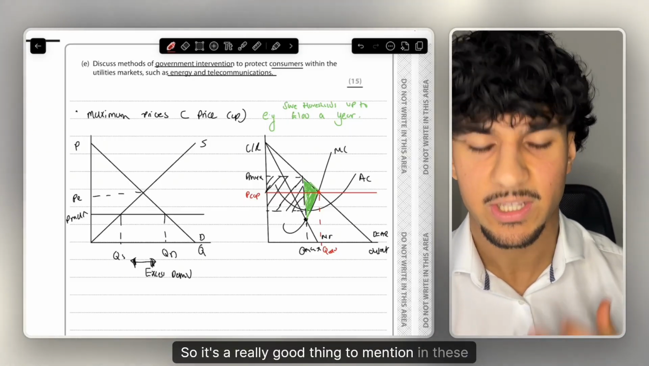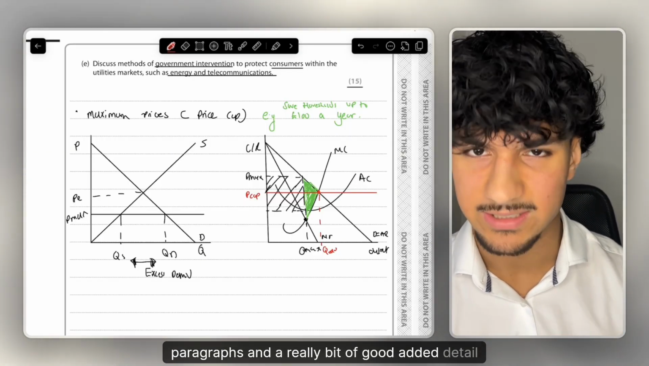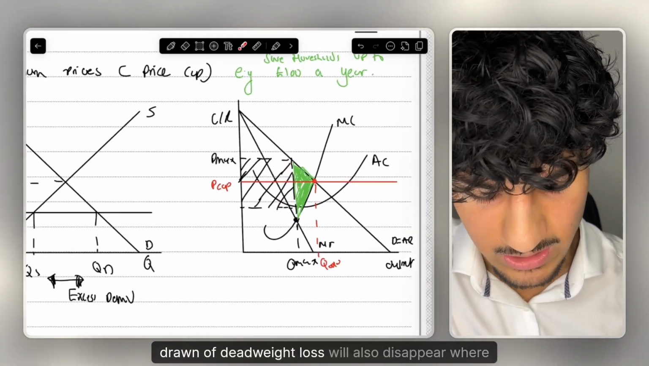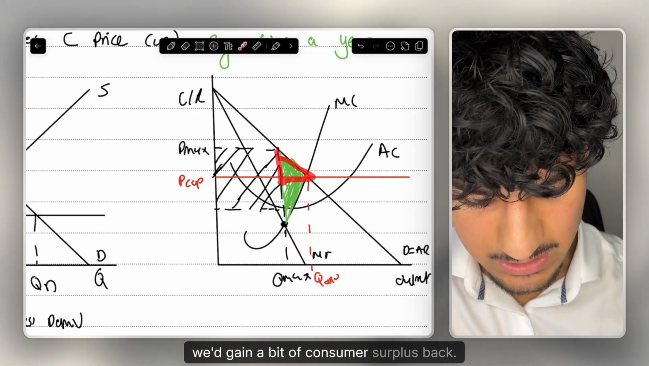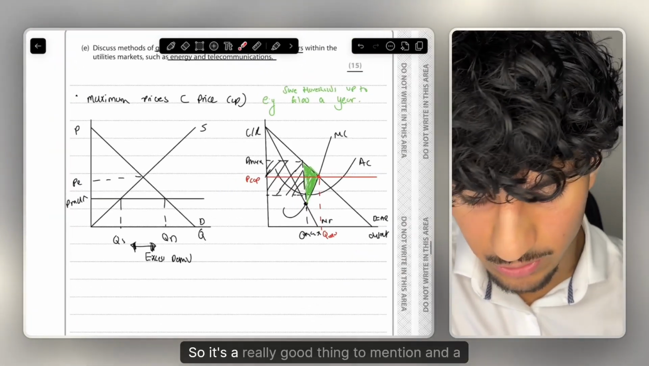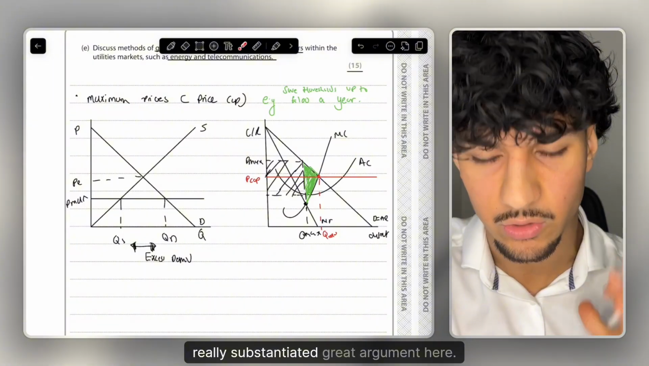So it's a really good thing to mention in these paragraphs, and a really good bit of added detail you could mention here. And this also means this green triangle we've drawn of deadweight loss will also disappear, where we'd gain a bit of consumer surplus back, and then the deadweight loss would itself disappear. So it's a really good thing to mention, and a really substantiated, great argument here.